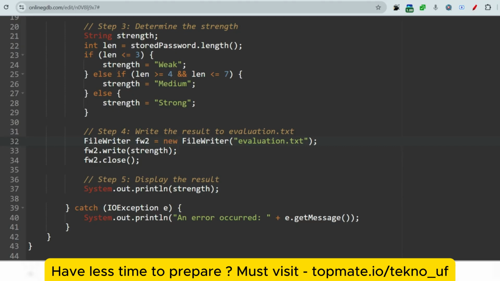Like you can see, evaluation.txt, inside the double quotes we have to write that, and fw2.write(strength). So the strength which we have stored here, we have to just write that back to the evaluation.txt. Now we have to immediately close the file as earlier. I hope you understood. Now it is time to display the result we have stored in the evaluation.txt. Now just print System.out.println(strength).